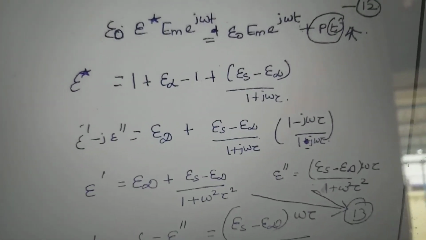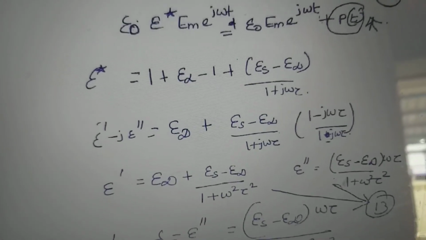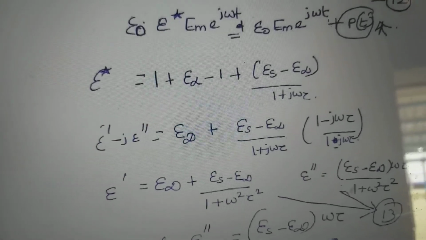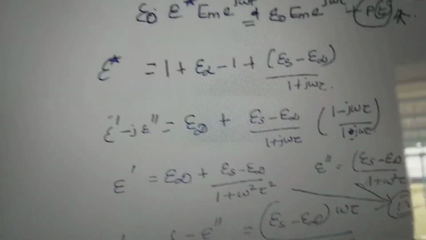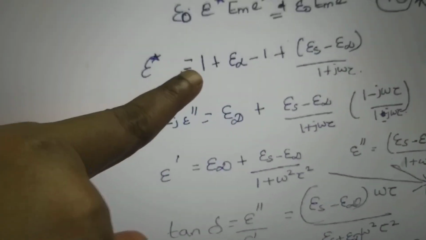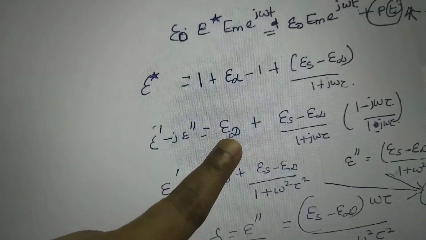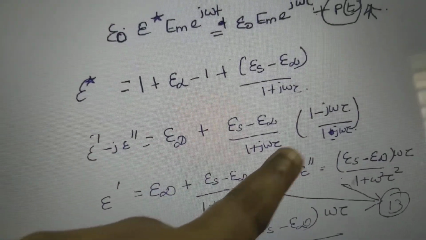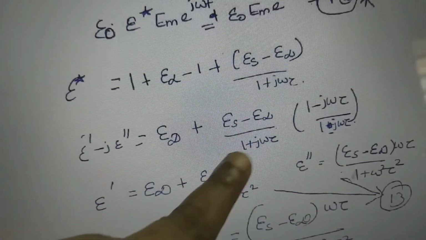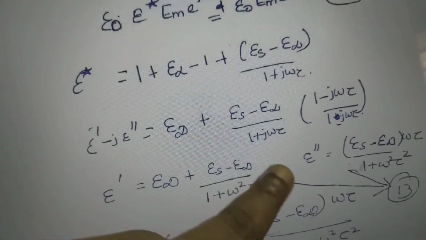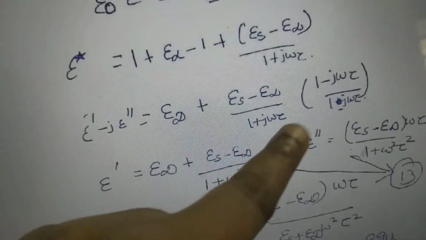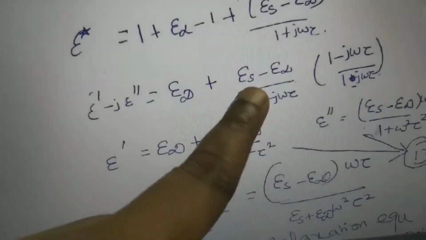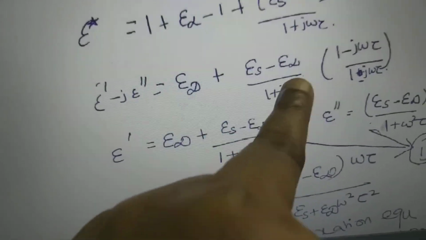This epsilon star, the complex permittivity, is also written as epsilon dash minus j epsilon 2 dash. This is equal to epsilon infinity, because the 1 minus 1 cancel, plus epsilon S minus epsilon infinity by 1 plus j omega tau. Taking the conjugate, multiply with 1 minus j omega tau divided by 1 minus j omega tau. Then only we get the real value here.